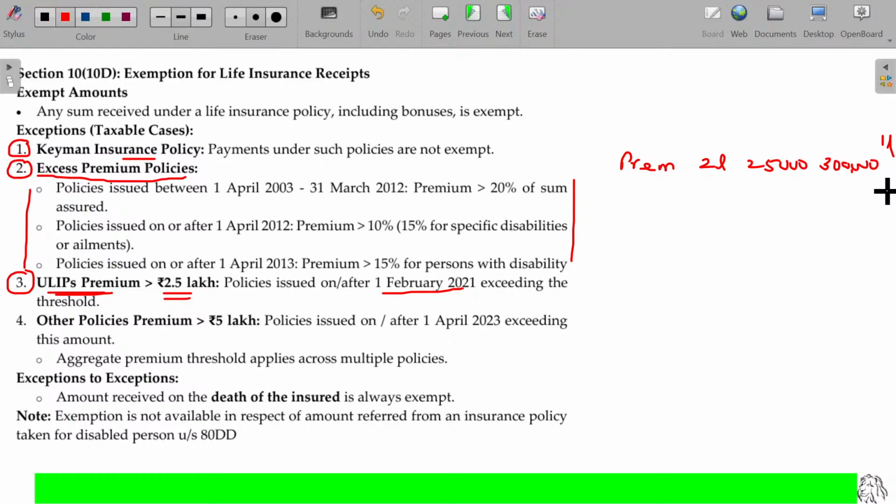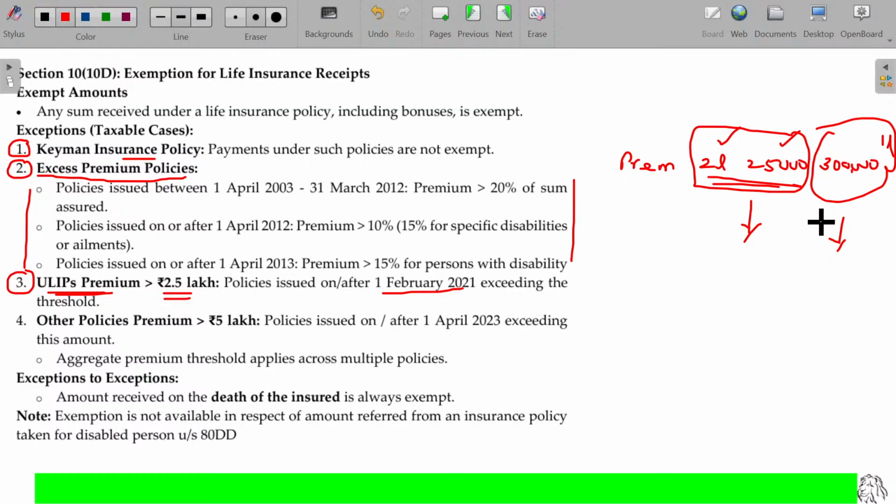What can I do? You can choose yourself to the extent of 2.5 lakhs. You can show this one and this one. These two will be within the limit, and these two are beyond the limit. You declare that these are within the limit, so you can claim the exemption on withdrawal of these two, but this will be taxable. This 2.5 lakhs premium per annum is the limit for all the policies put together. It's not independent policies, all the policies put together.